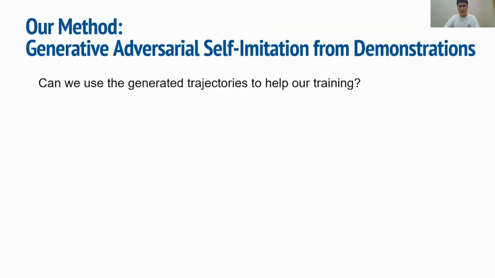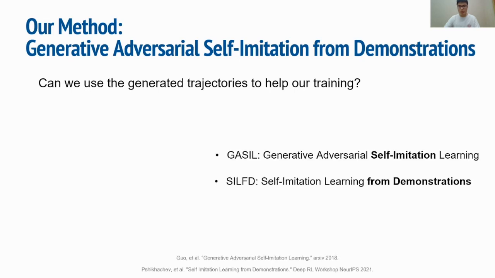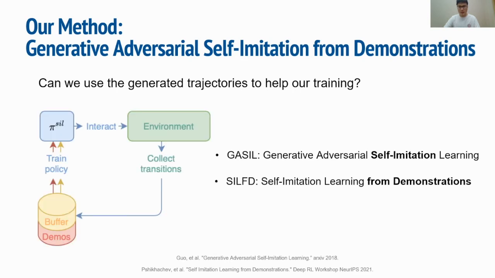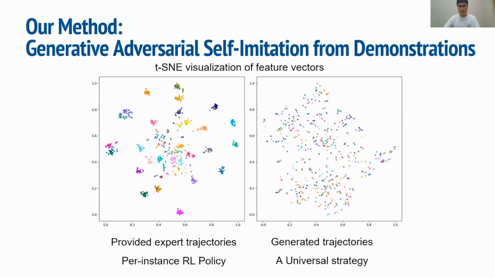Inspired by GAIL and ICLFD, we update the expert buffer with the successful trajectories generated by our own policy network, which is the so-called self-imitation learning algorithm. This helps our policy to do well at the beginning of training and learn a more universal trajectory during the later training process.